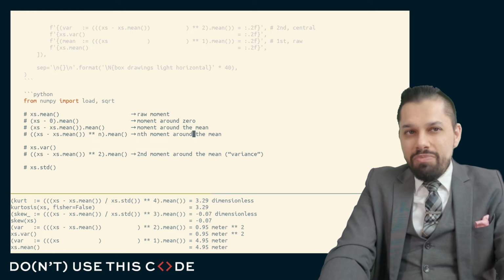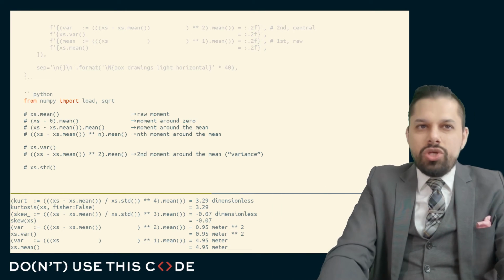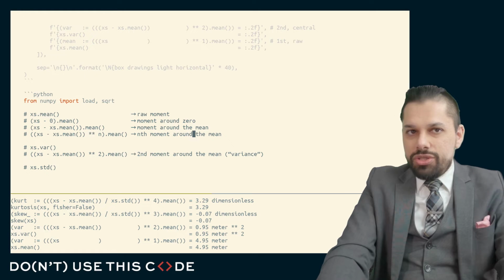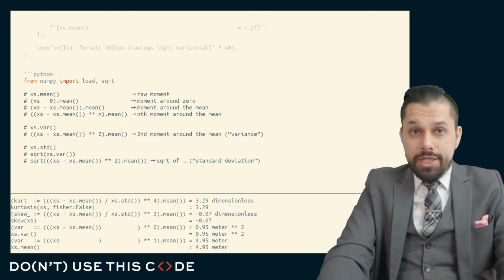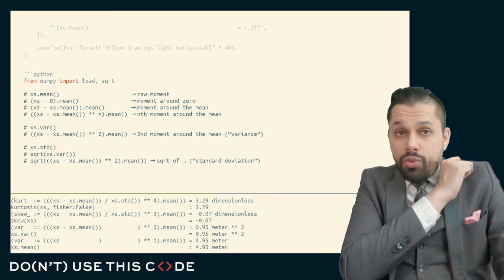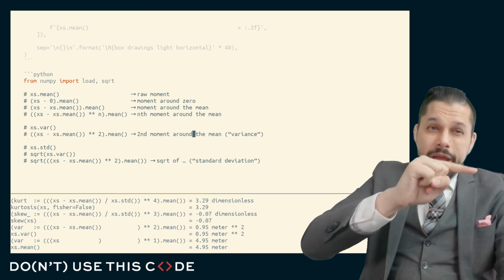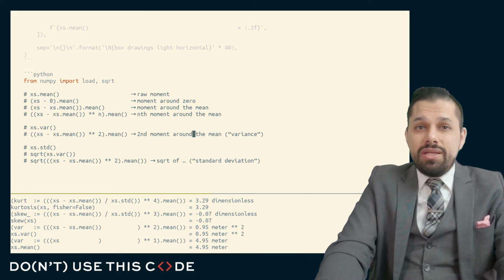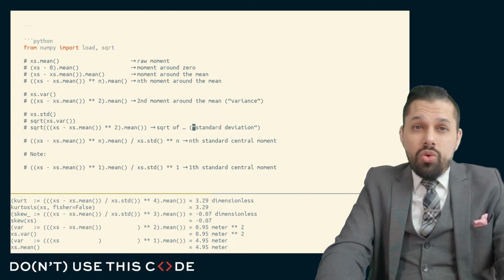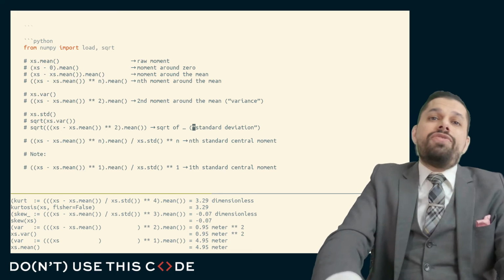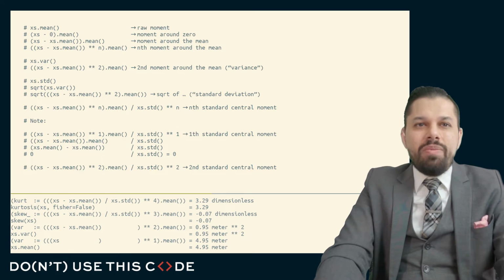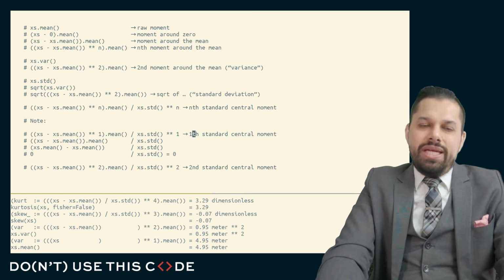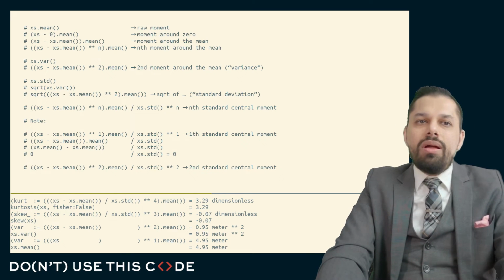We can talk about an nth moment around the mean, and this is what we're talking about largely when we're talking about the skew and the kurtosis, minus this discussion of the standardization. The variance we can talk about as being the second moment around the mean. It's the squared distance from the mean and the mean of that. The standard deviation we can talk about as the square root of that second moment around the mean. And these standardized moments we can talk about as dividing by the standard deviation as part of our formulation.